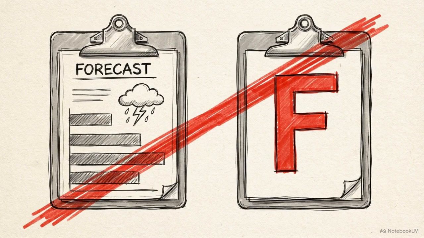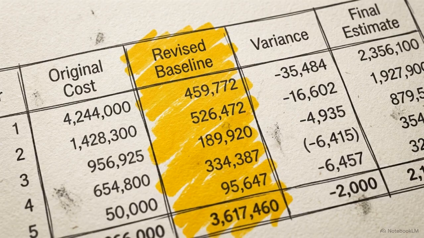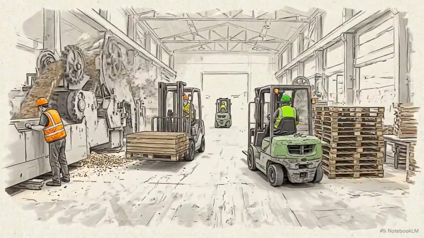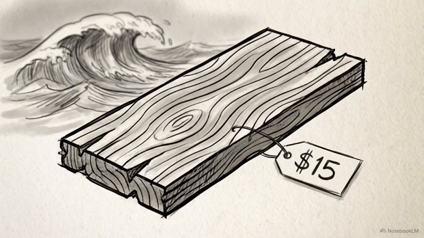The legacy framework punishes them for failing to predict a storm 6 months in advance, making it useless for evaluating performance. To extract a fair evaluation of the manager's performance, we must insert a new, realistic goalpost into the equation. In strategic cost management, this new goalpost is called the ex post standard. Ex post means after the event. It is a revised standard set at the end of a period to reflect the optimum achievable performance under the actual real-world conditions experienced by the firm. For our furniture manufacturer, the sudden $15 market rate caused by the shipping crisis becomes our new ex post standard.